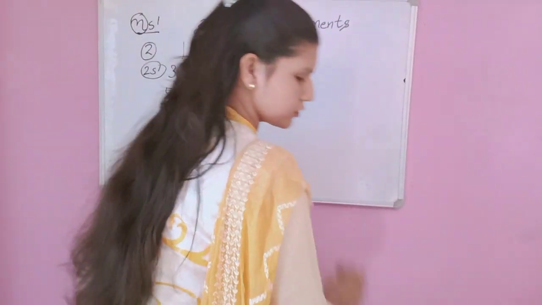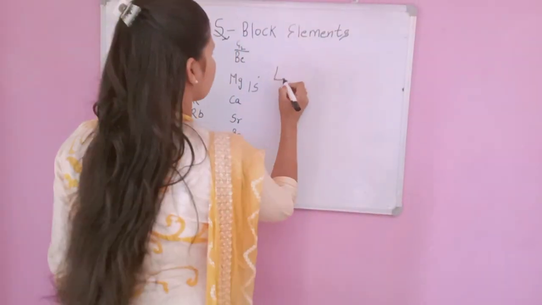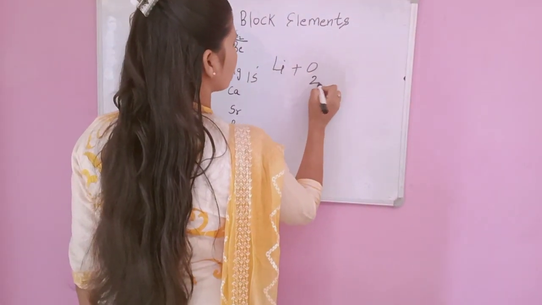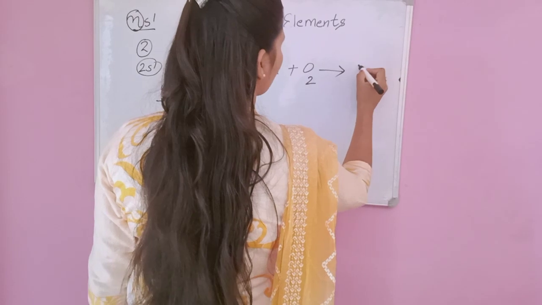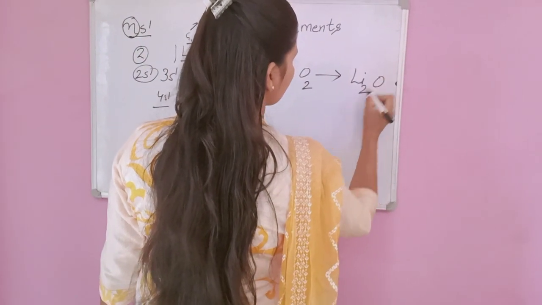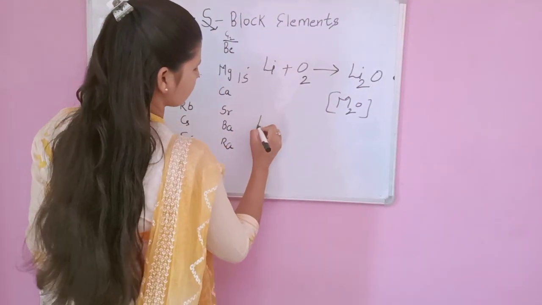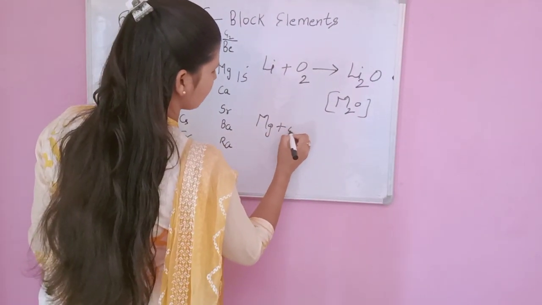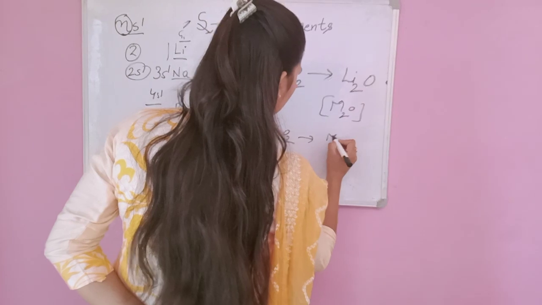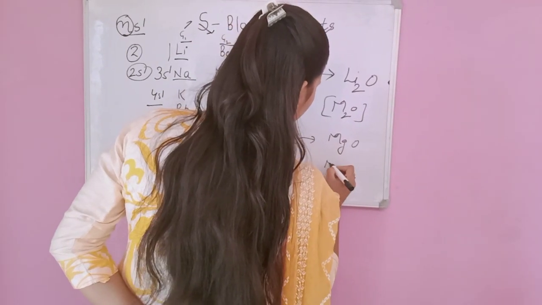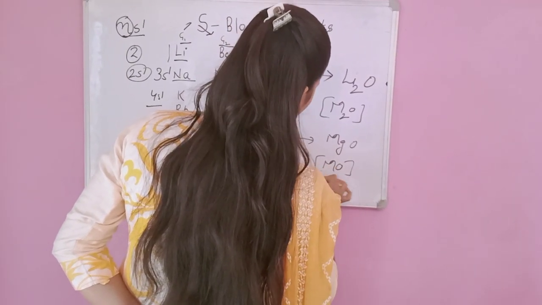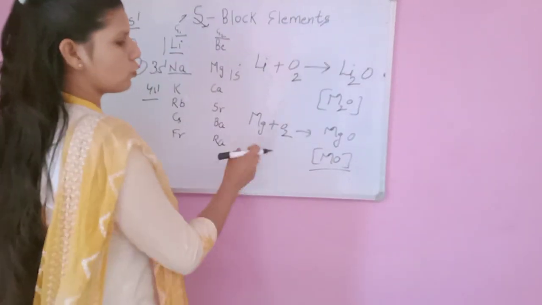They also form oxides, like lithium plus O2, when kept in the open, with general formula M2O. For alkaline earth metals, magnesium plus oxygen gives MgO, with general formula MO. These are also basic in nature.